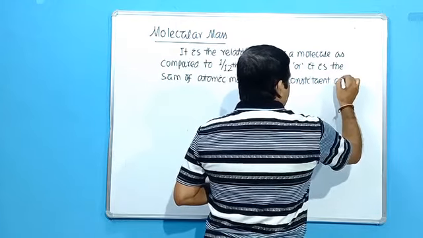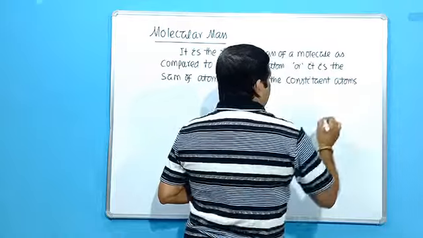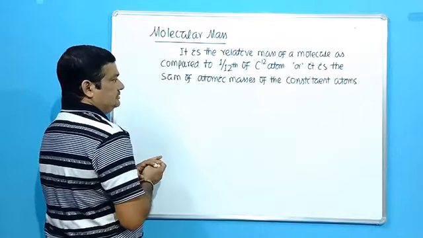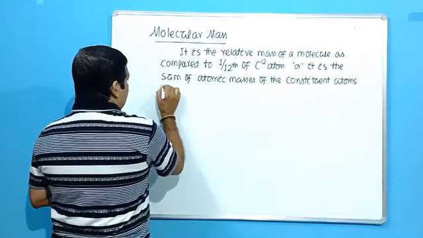The atoms that form a molecule are called constituent atoms. So it is the sum of the atomic masses of constituent atoms of a molecule.